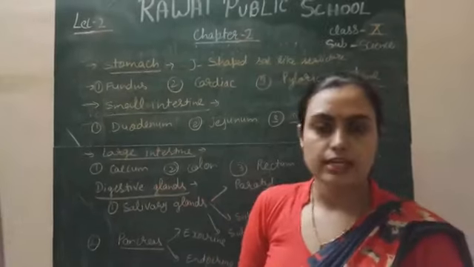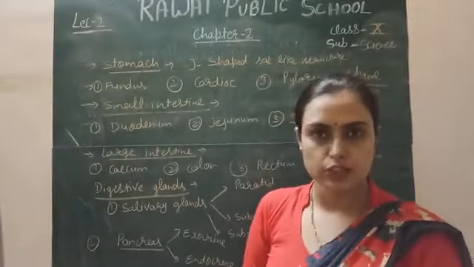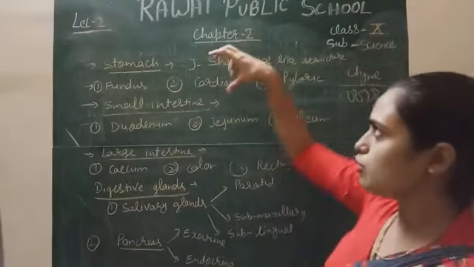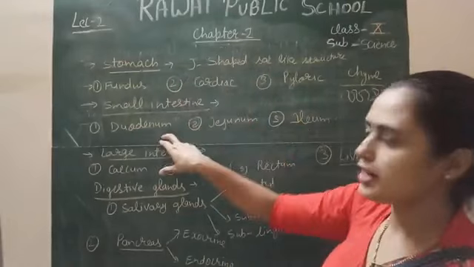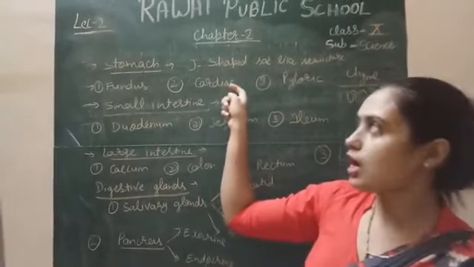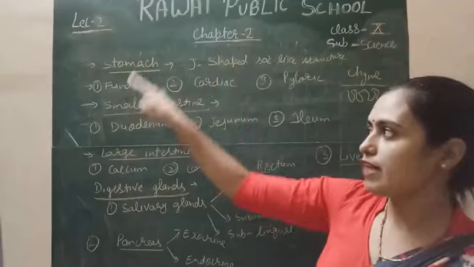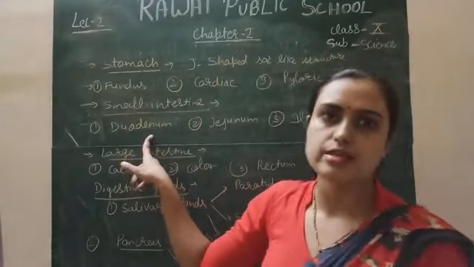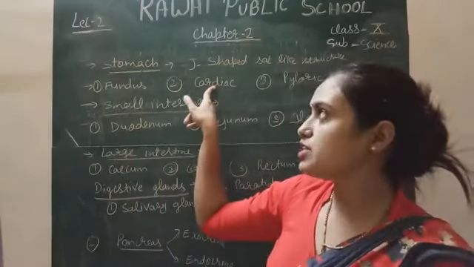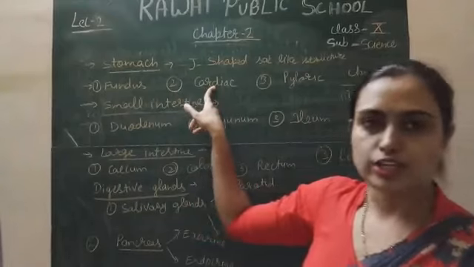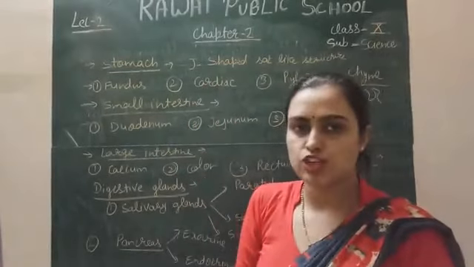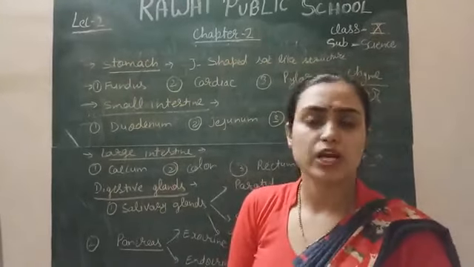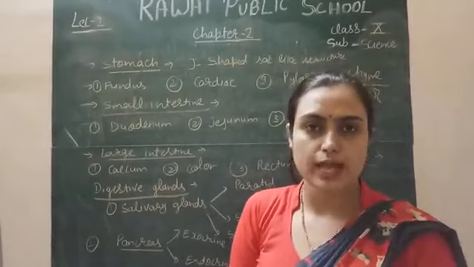Here, the intestinal glands are present which release the intestinal juice, and this intestinal juice is alkaline in nature. It means when your food enters from the stomach into the intestine, it becomes alkaline, because in the stomach food is acidic in nature, and when it enters into the small intestine it becomes alkaline because the medium of the small intestine is alkaline or basic in nature, and the medium of the stomach is acidic for the digestion of protein. For the action of the enzymes, the proper medium is required. So here your food becomes alkaline because the intestinal juice is alkaline in nature.